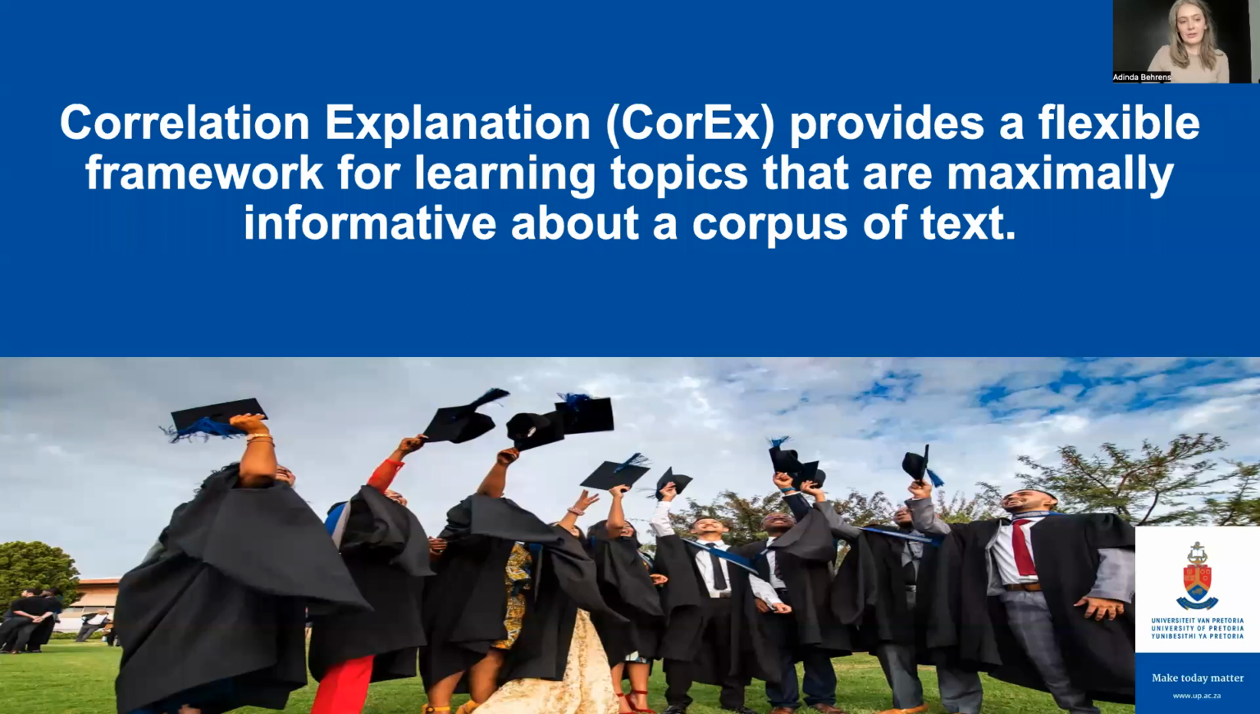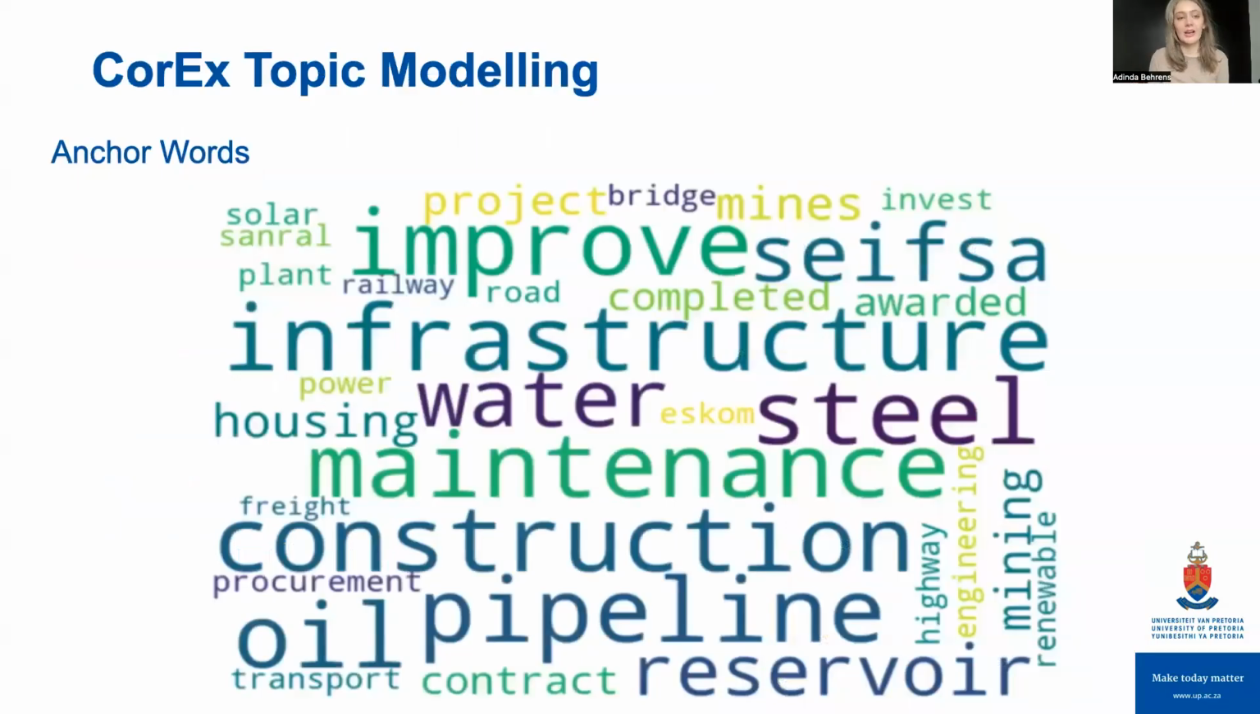The correlation explanation model provides a flexible framework for learning topics that are maximally informative about a corpus of text. So I started out by using an unsupervised CorEx topic model to investigate whether infrastructure was indeed a dominant topic amongst these articles. To my disappointment, it was not, and I had to refer to the supervised CorEx model, where I used a bunch of anchor words and anchor topics.